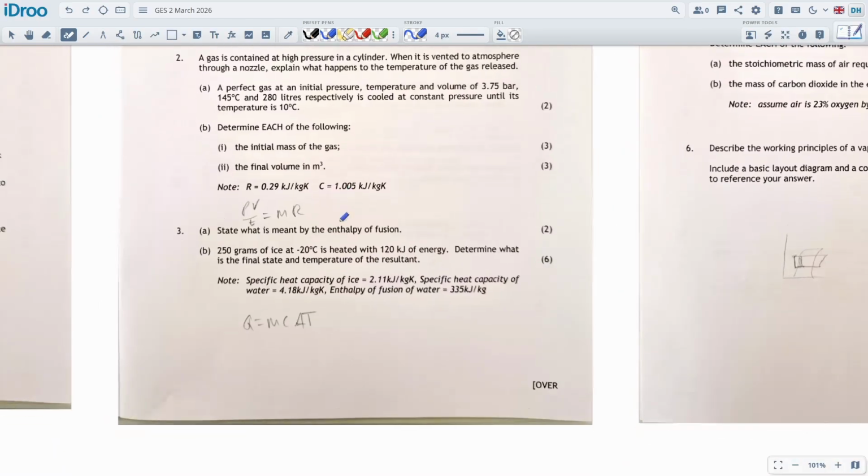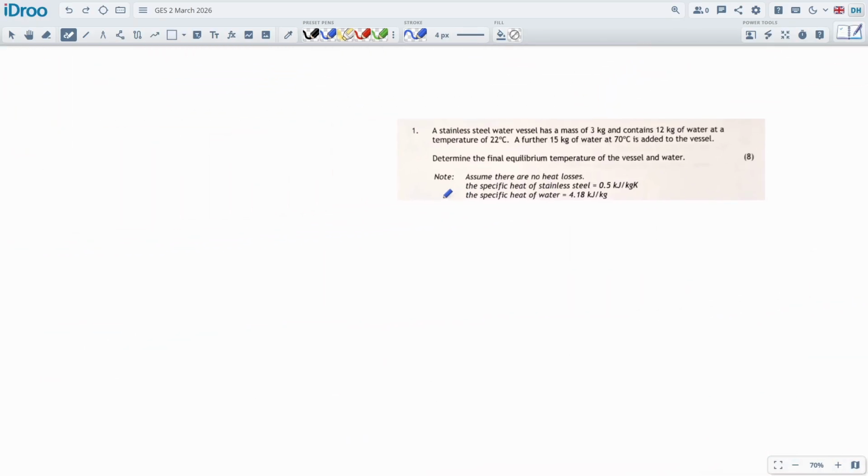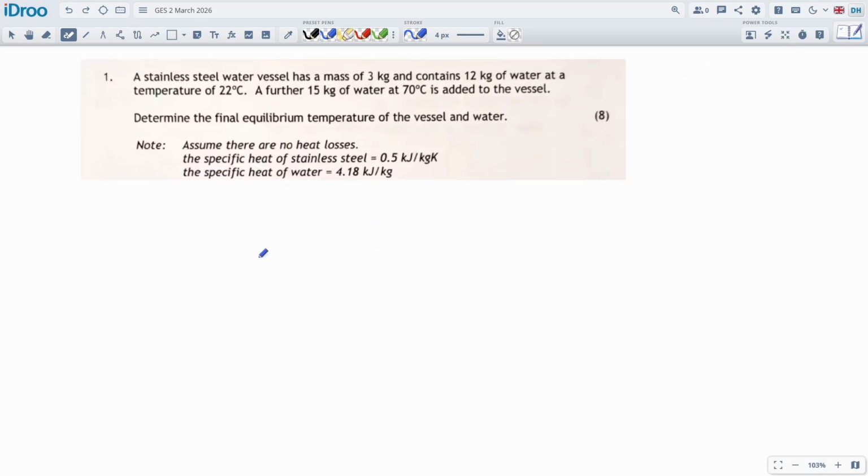Okay, so let's do number one. I think I made some space down here. Where is he? There he is. So this is a tough one to start with, a bit of work on it. A stainless steel water vessel has a mass of 3 kilograms and contains 12 kilograms of water at this temperature.